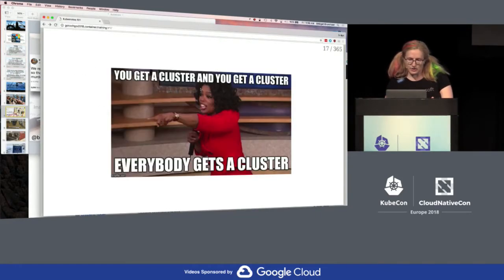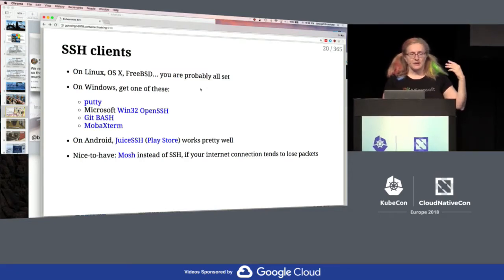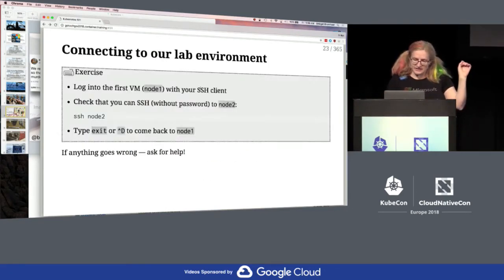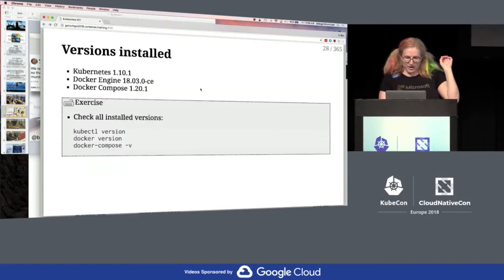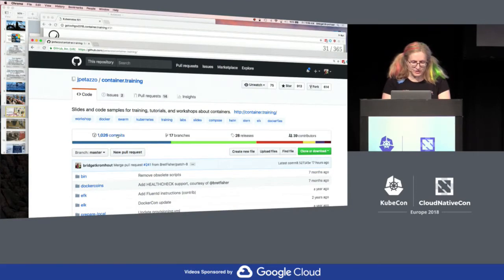Let's take this through. All right, oh yeah, setting it up with pre-provisioned clusters. I'll get to that in just a second. I'm not going to actually go through all those slides because I want to just jump to what's in this repo.